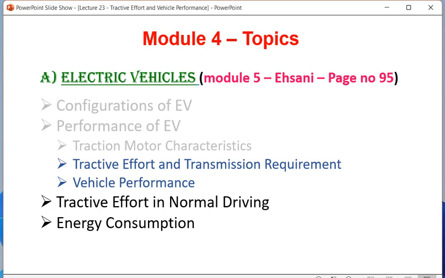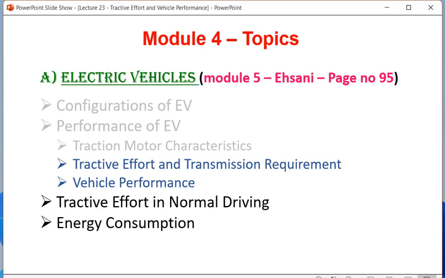We have seen the same parameters in case of IC engine based vehicle. There will be slight change in the formula for electric vehicle. We are going to see that, though we are not going to go for derivation of those things. We know all the performance parameters already. Only in electric vehicle, whatever slight changes are there, we are going to see in today's lecture.